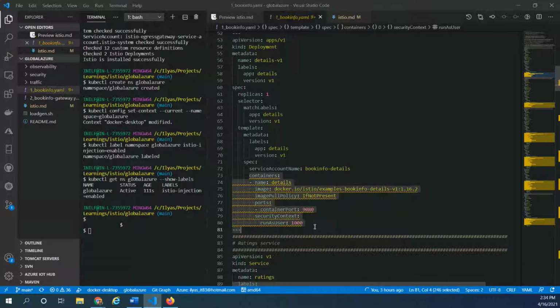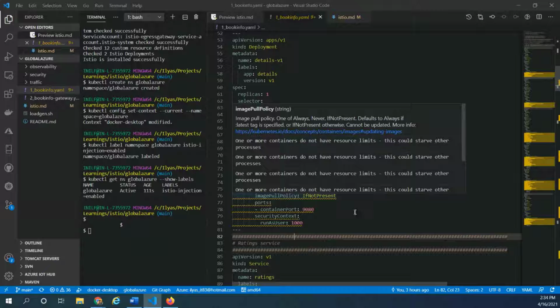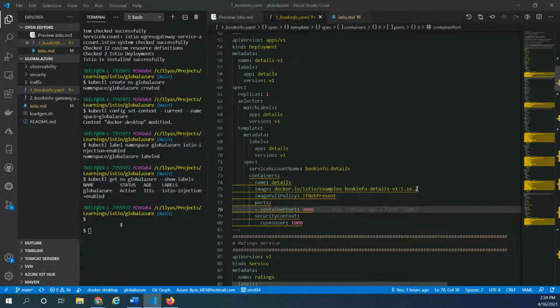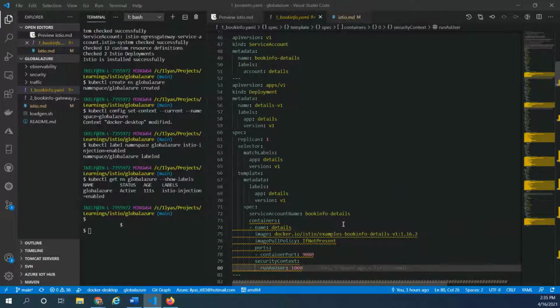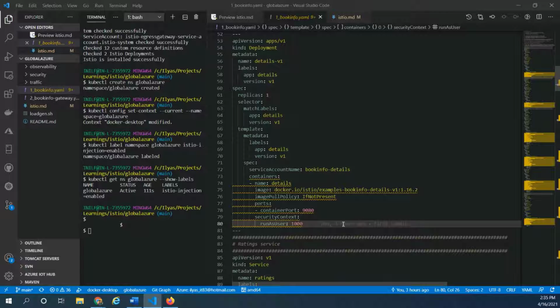So here we have one container which pulls from Docker, istio example. These are pre-built images that we are simply reusing. These are good. Before you get started with your actual application, at least play with this demo application. There are several demo applications. The one that we are using is the one that comes with Istio itself. These are battle tested. So you may get started with this demo application, play with it multiple times, and try the scenarios that you have in your application before you actually touch your application, right?